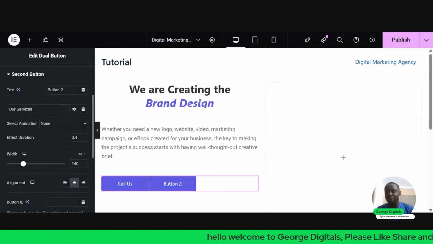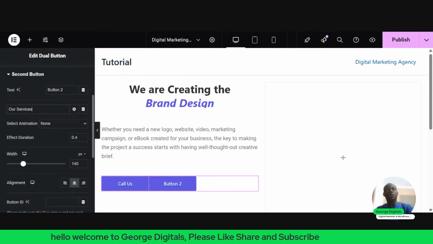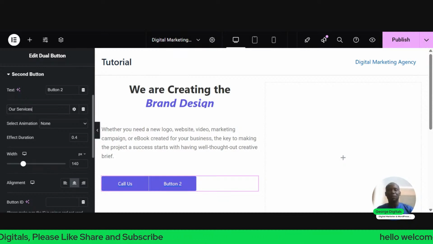So we started with building the first section, which is the hero section, which is the first section people will see when they come to our website. So after building that, we want to continue on building the website.